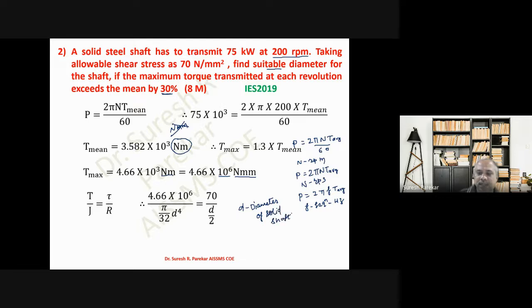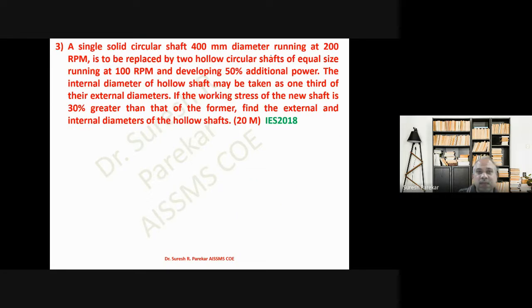And then calculating this, we will get the value of d, that is 69.73 mm. So we have to provide a minimum diameter of 70 millimeter to transmit power 75 kilowatt at 200 rpm. And then we have the third problem.